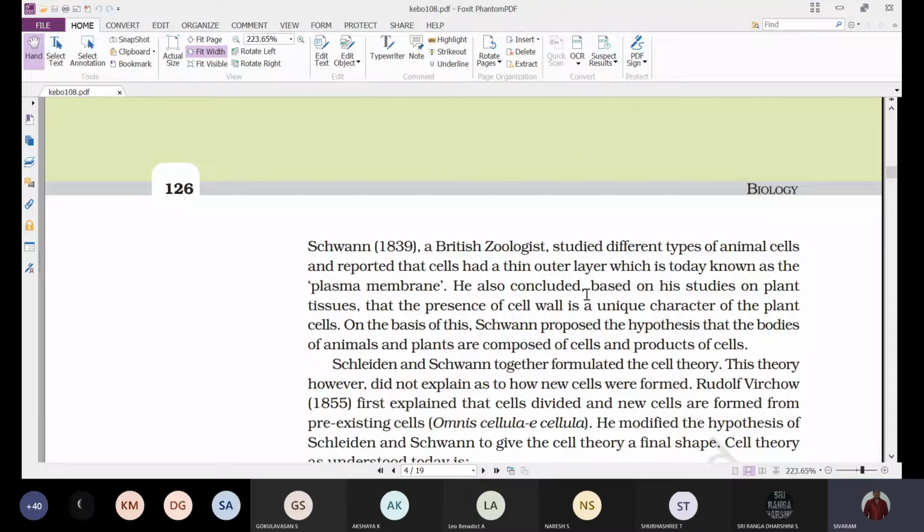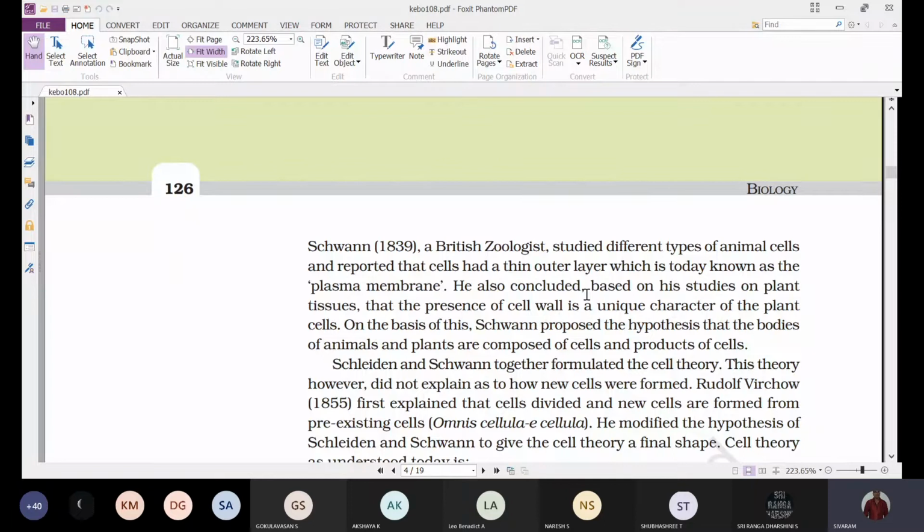So at the same time, around 1838 and 1839, a German botanist, Matthias Schleiden, and a British zoologist, Theodor Schwann, were working. Schleiden worked on plant cells and Schwann worked on animal cells.